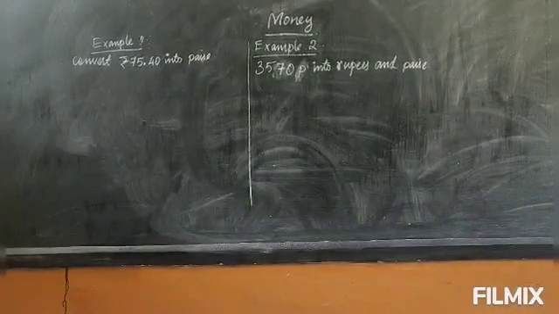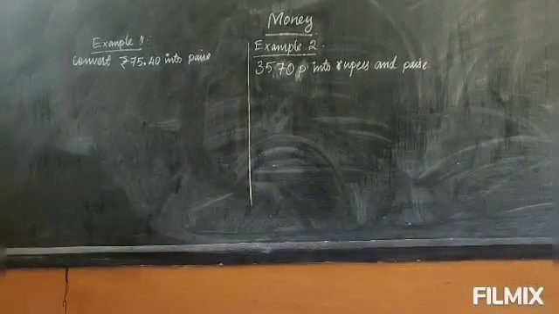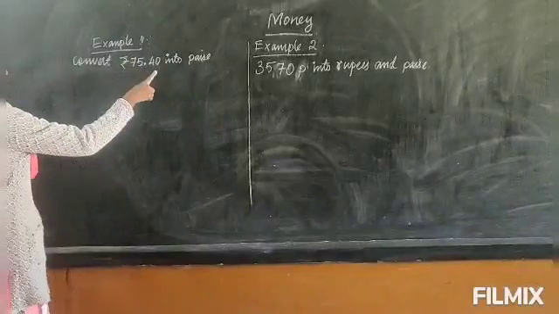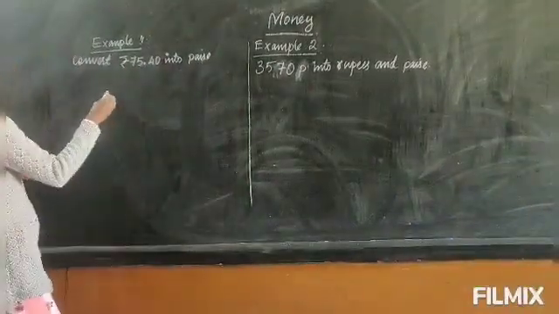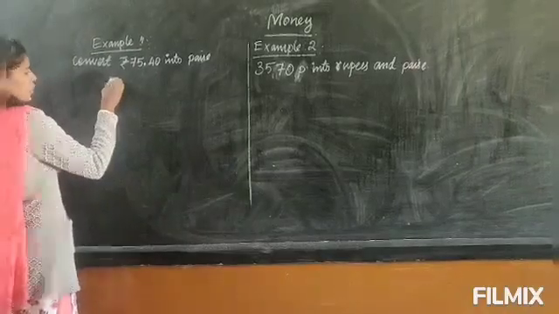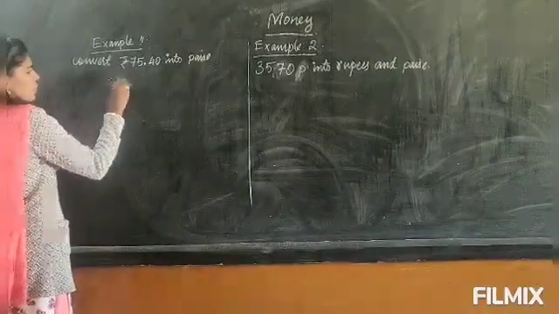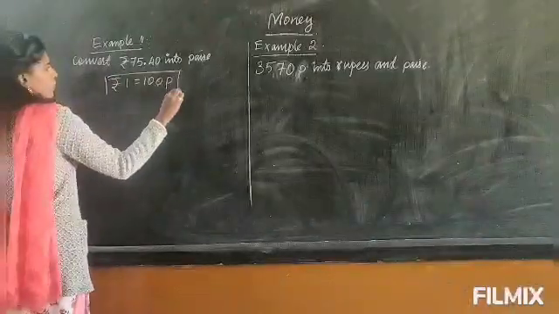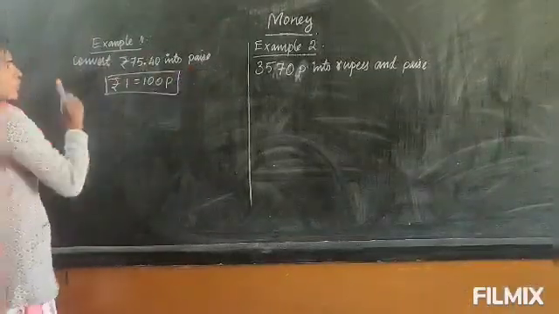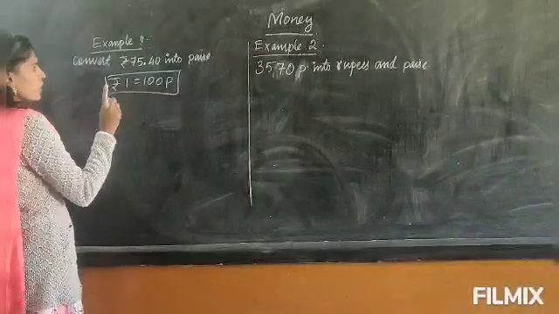Okay, now let's see how to convert this one. Convert rupees 75 paise 40 into paise. You have to convert into paise. So let's write the formula first. Rupee 1 equal to 100 paise. This is the formula. You are going to convert into paise, so you have to multiply by 100.